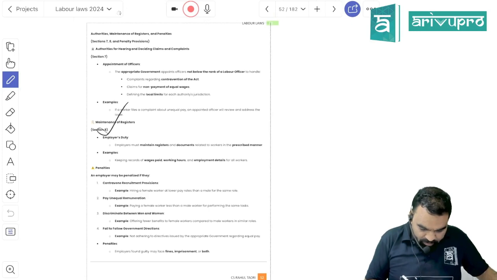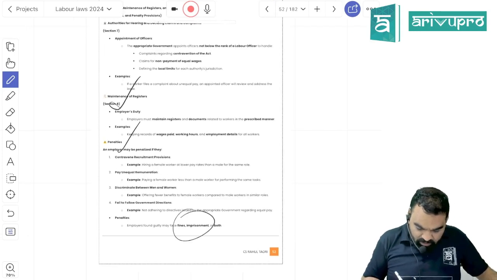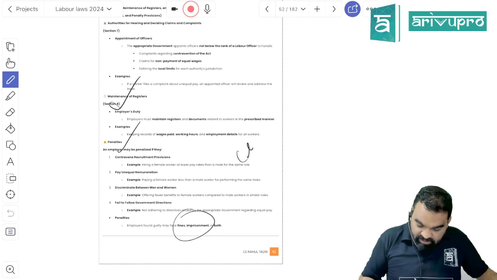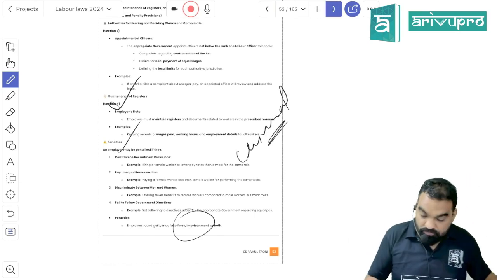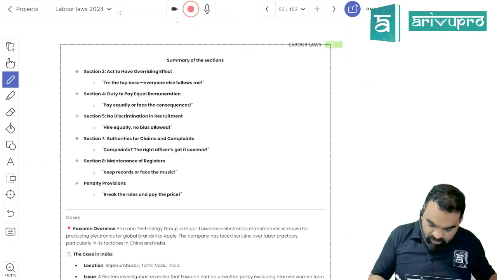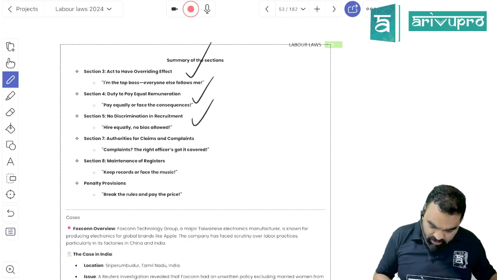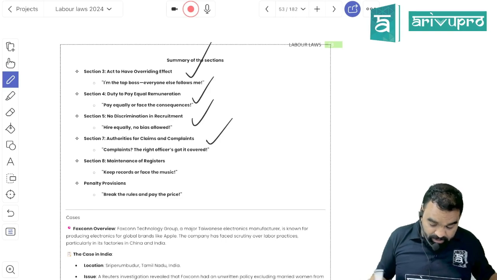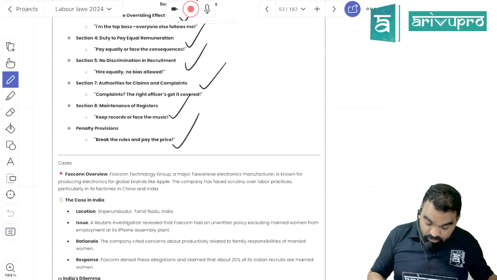You have to maintain proper records. And offense under this act is criminal offense, so you have to bear the criminal penalty if you are not complying with the requirement of this act. This act will override everything. Duty to pay equal remuneration. Recruitment mein there cannot be a discrimination, right? Complaint can be filed with the authority appointed under this act by the appropriate government. You have to keep the records, right? And penalty includes what?